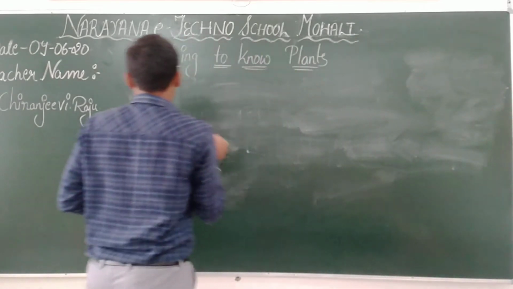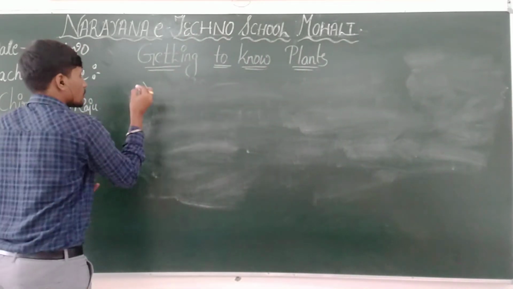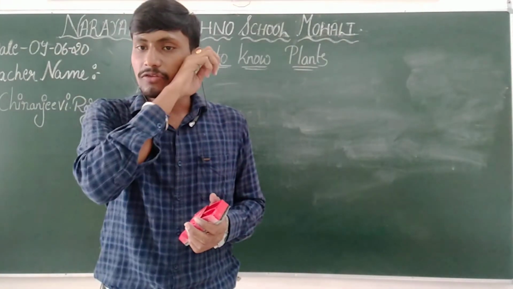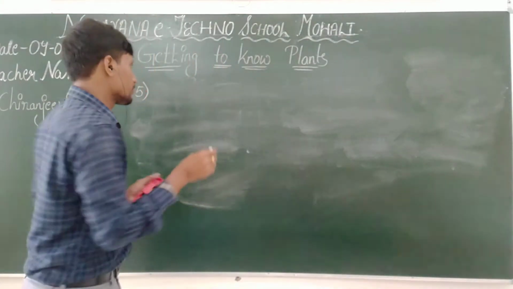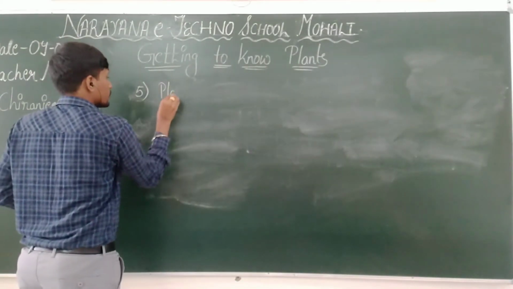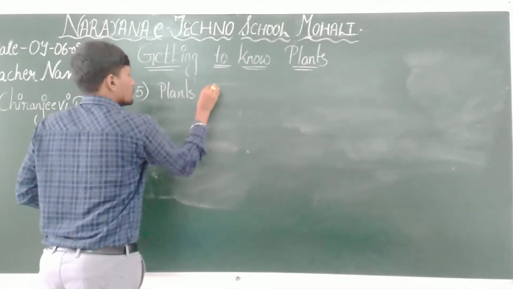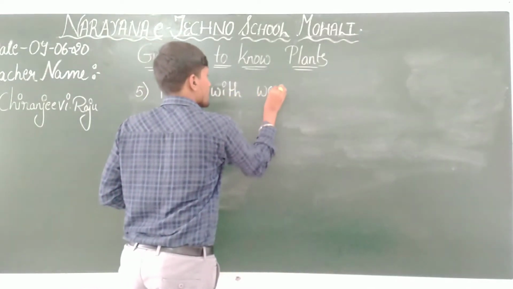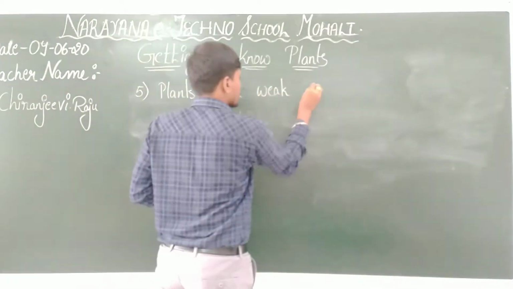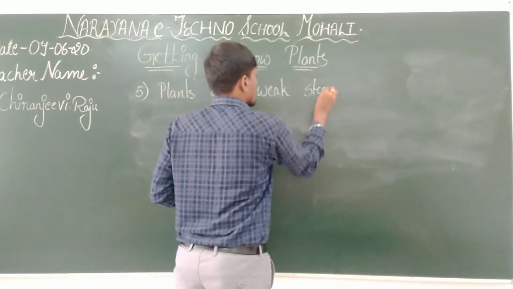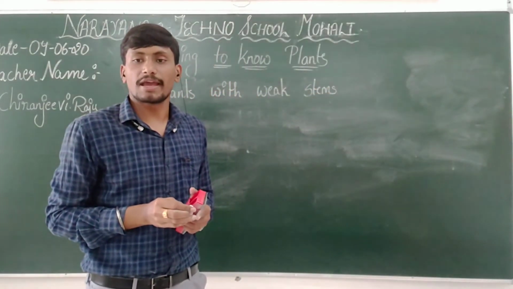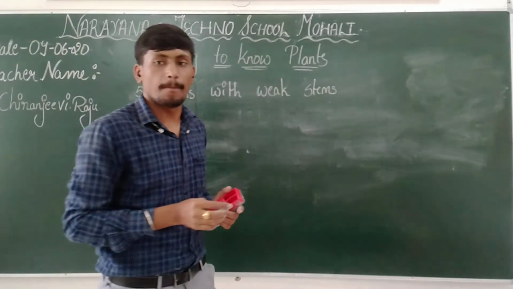And we will see the next question, fifth question. What is the fifth question? So here, plants with weak stems. Plants with weak stems that cannot stand upright.